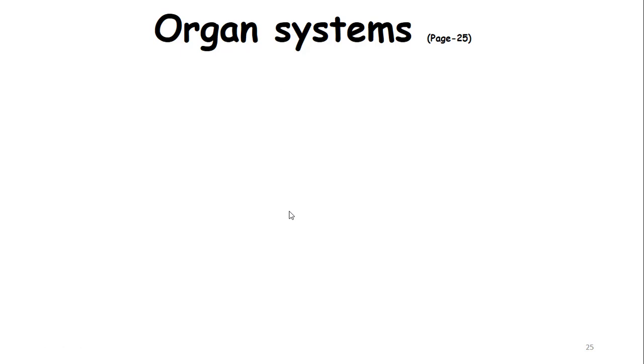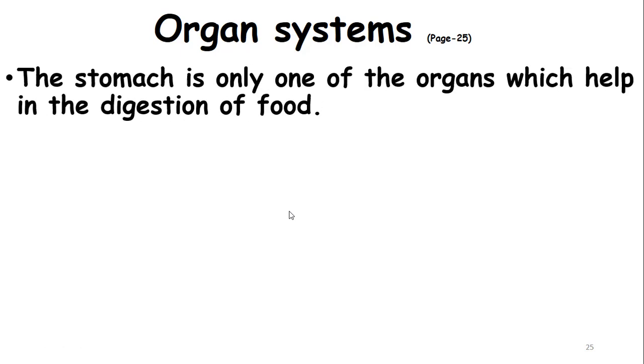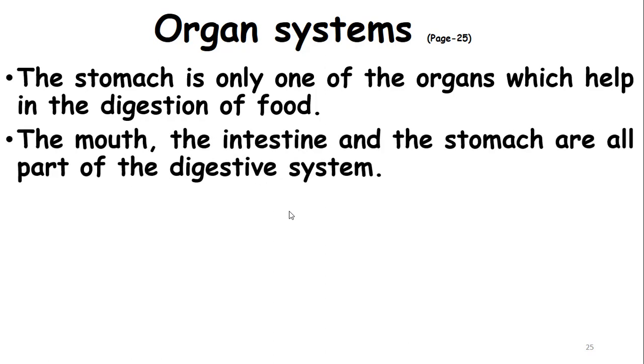Organ system. The stomach is only one of the organs which help in digestion of food. Other organs are mouth, esophagus, stomach, small intestine, large intestine, pancreas, liver, rectum, and anus. These are many different types of organs. Collectively, all those organs are known as an organ system.